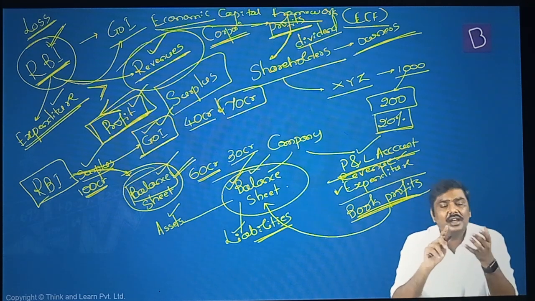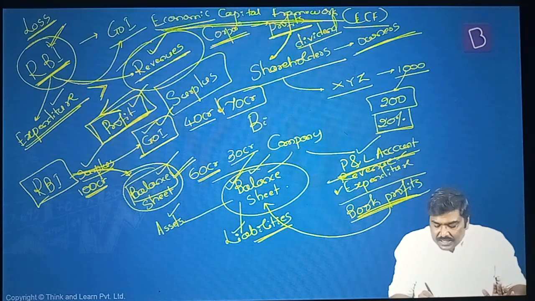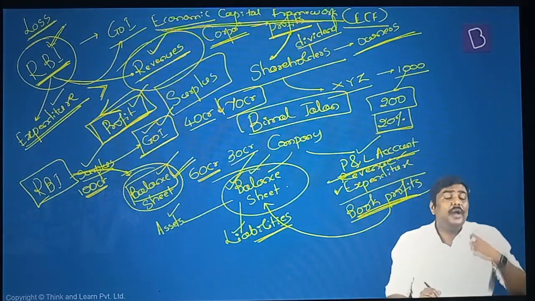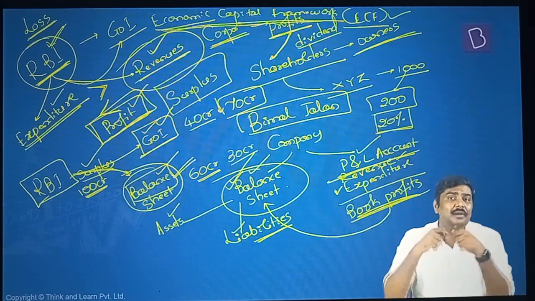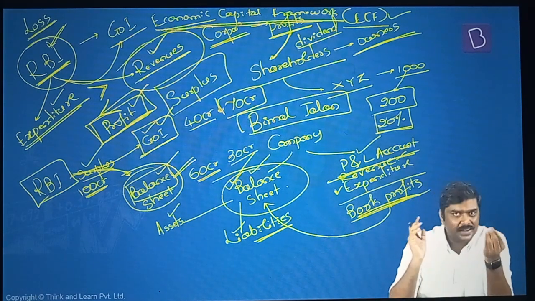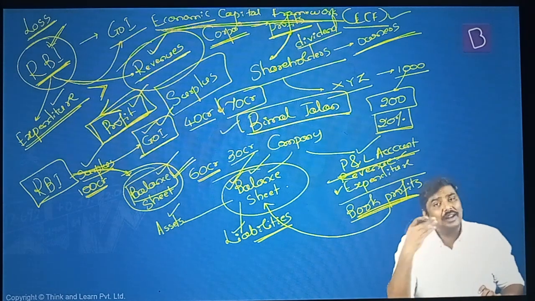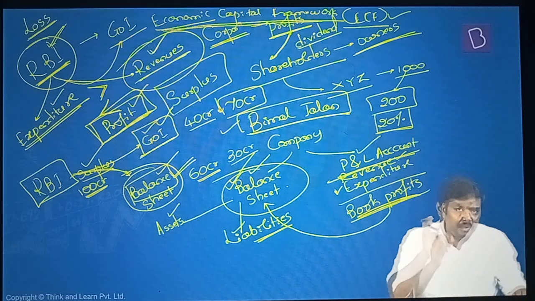And second thing, understand this: rather than using the term Economic Capital Framework Committee, they will also use the term Bimal Jalan Committee. Bimal Jalan is the person who headed this particular committee. Hence, the committee is also known by the name of the chairman of this committee. And just a nugget here, Mr. Bimal Jalan is a former RBI governor. So these are some of the points. What recommendations have been provided? We'll have a look at it, but